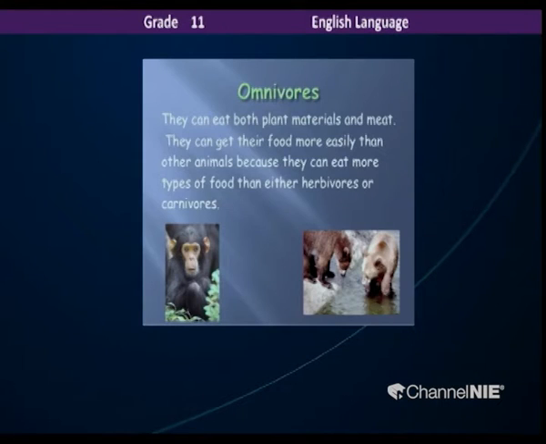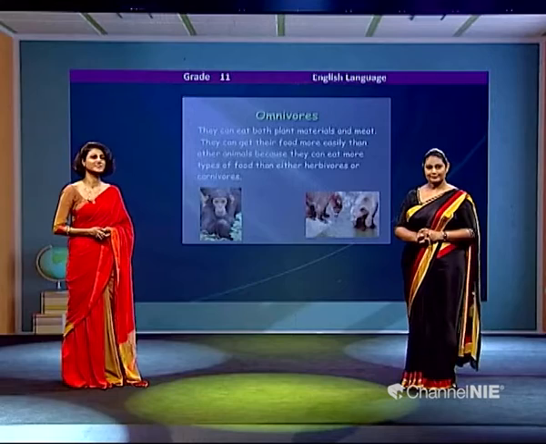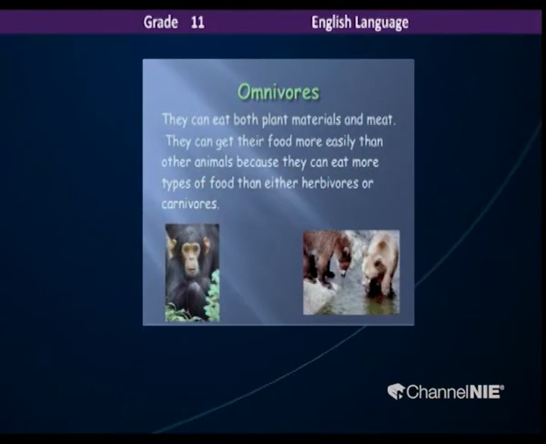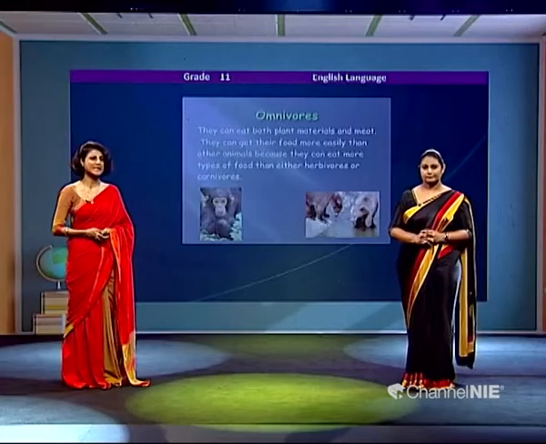Guess who our omnivores are? Maybe they eat plants, leaves, and at the same time eat flesh as well, meat as well. Does that ring a bell? Well, we eat plants, we eat meat. So we are kind of omnivores. So when it comes to omnivores, as you can see on the screen children, they can eat both plant materials and meat. They can get their food more easily than other animals because they can eat more types of food than other herbivores and carnivores. That's why omnivores can eat both meat and plants.